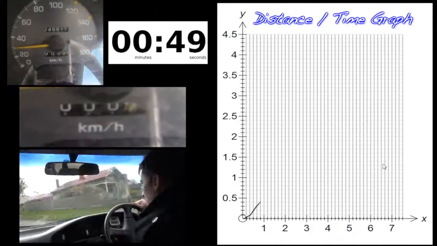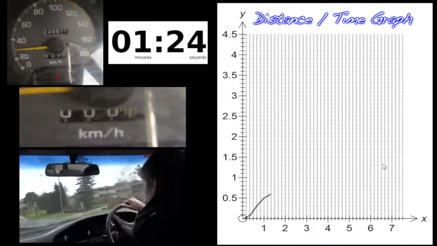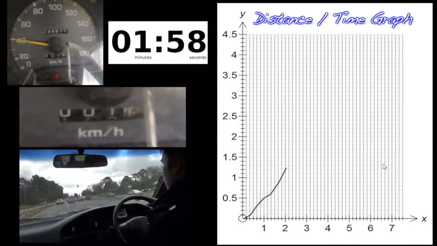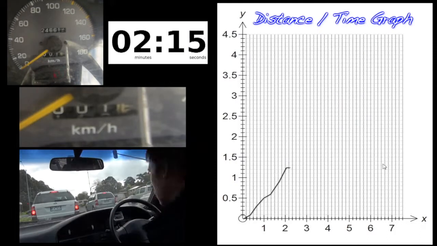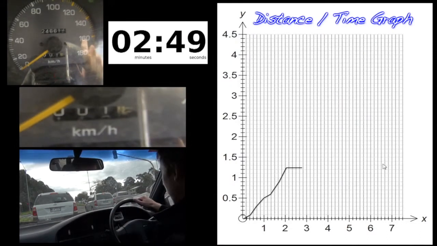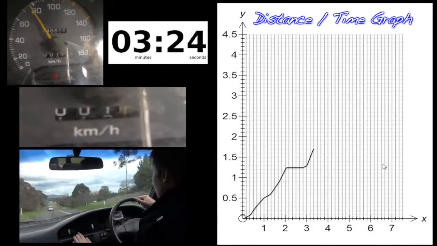Now as you can see, there's plenty of things going on the screen. Up the top left hand side you've got my speedometer. Just to the right of that you can see the time, noting that I've sped it up because I didn't think you wanted to watch all 8 minutes of the movie. Just below that you can see my odometer keeping track of how far I've travelled, and at the very bottom you can see the picture of what I'm looking at as I drive along. On the right hand side is the distance time graph keeping track of how far I've travelled over what time.